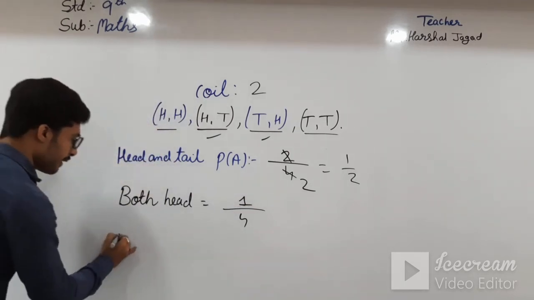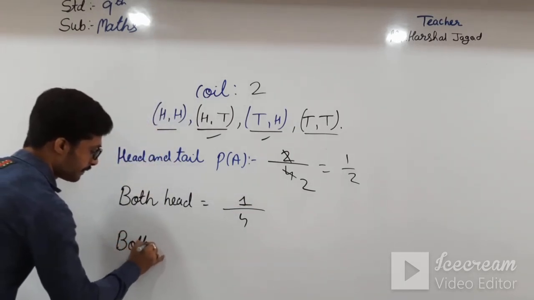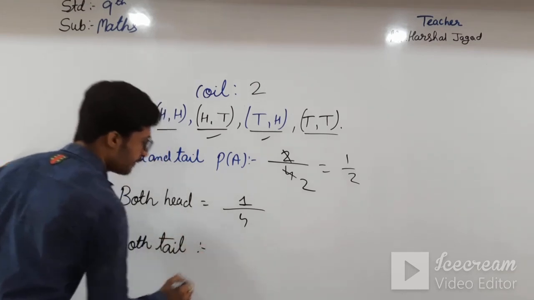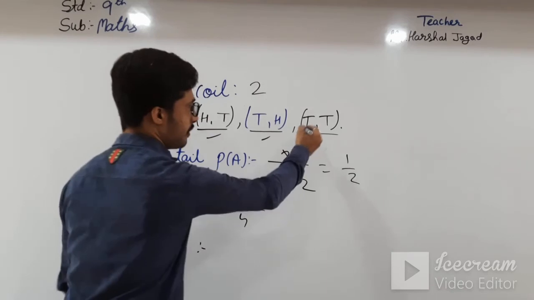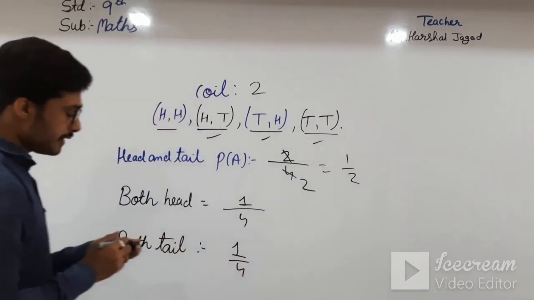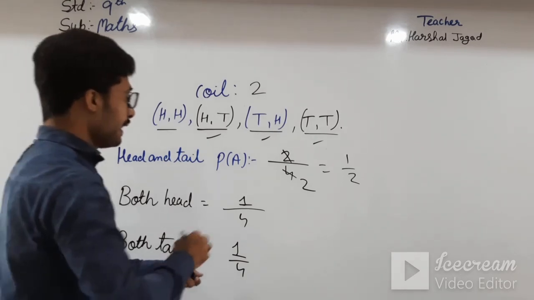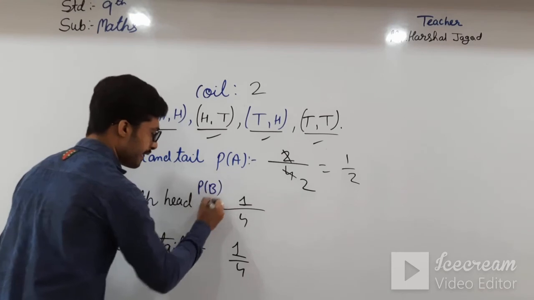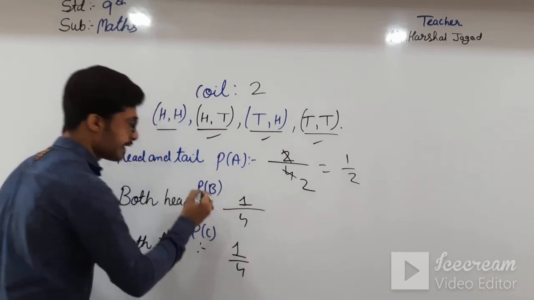Okay, then going to both tail, there is also 1, so 1 by 4. Now, this is P of B and this is P of C.